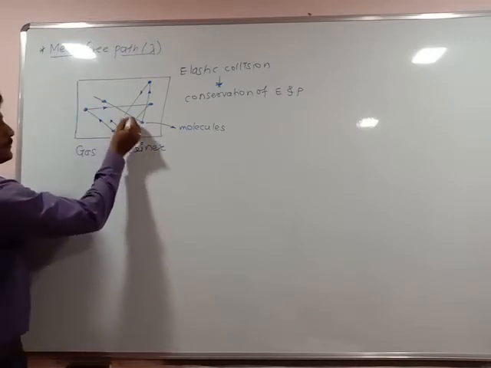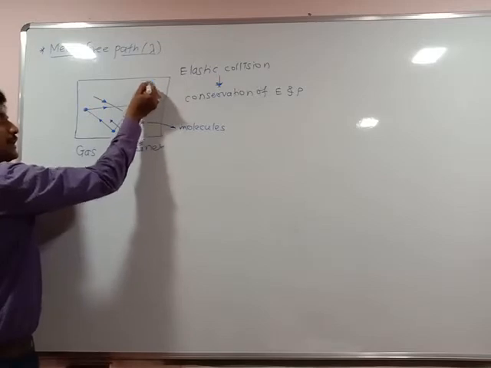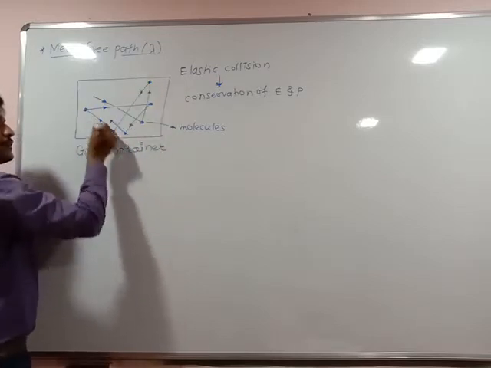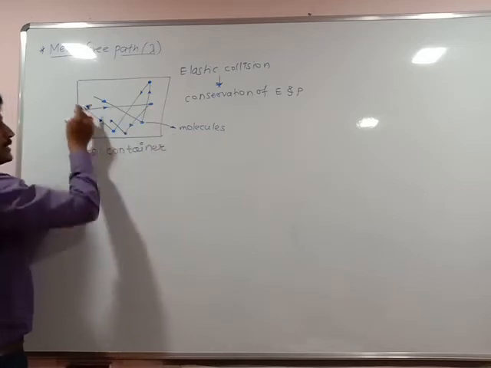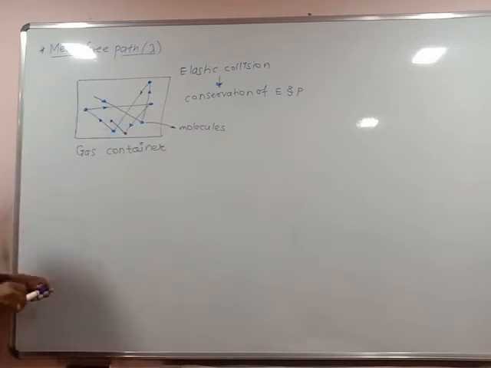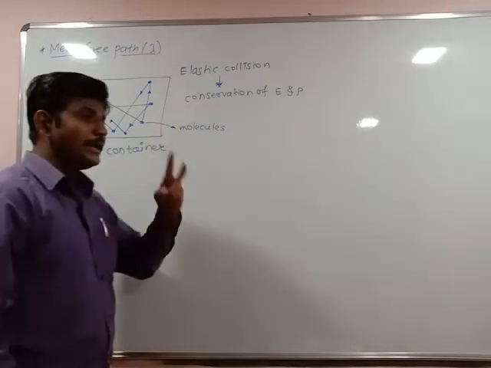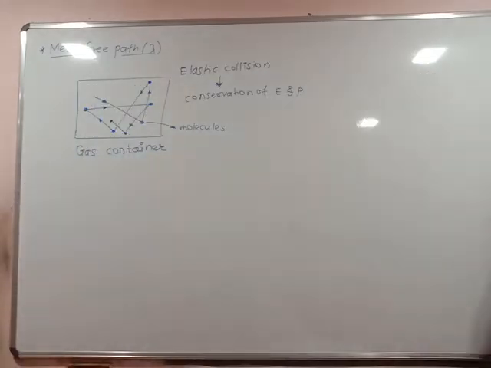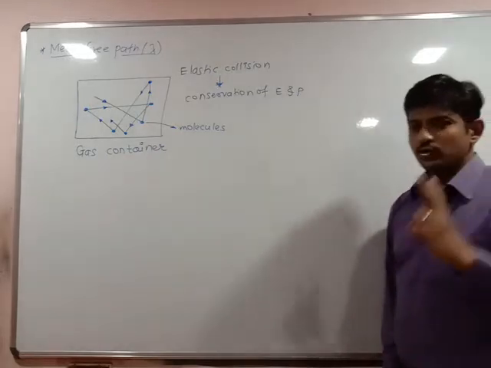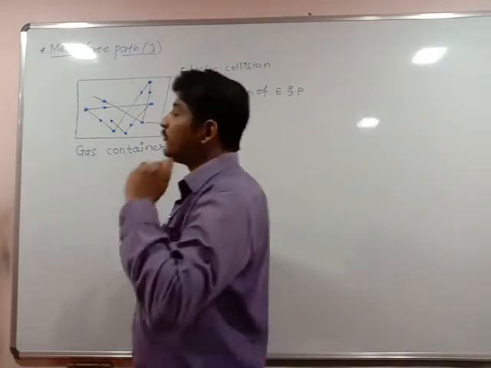Successive two collisions. This is one collision, second successive collision, third successive collision, fourth successive collision, fifth successive collision. The distance or length followed by the molecule between two successive collisions is called the free path.